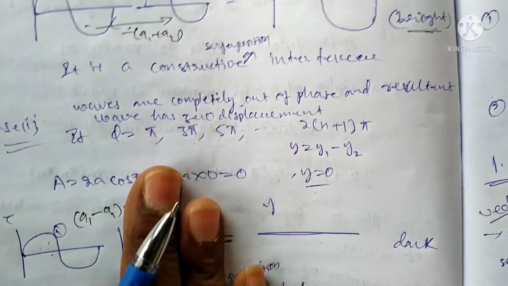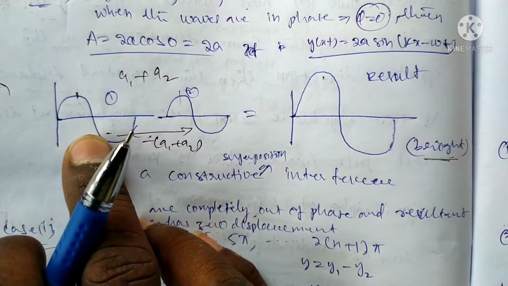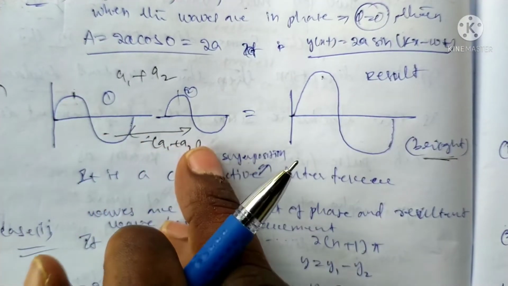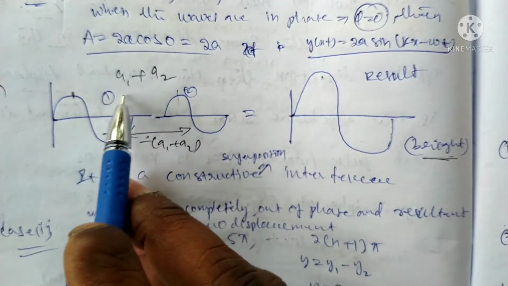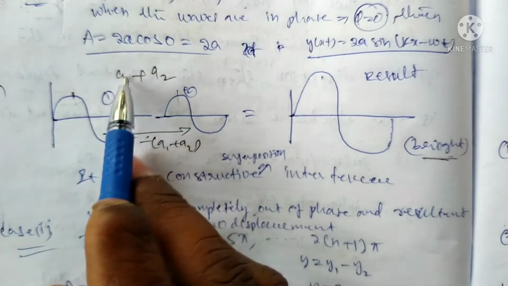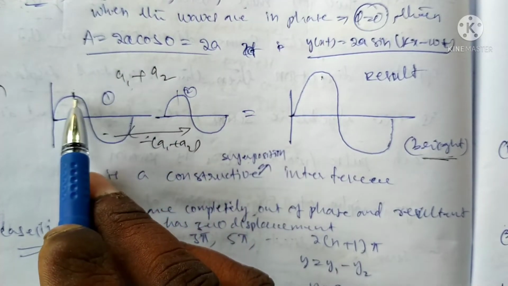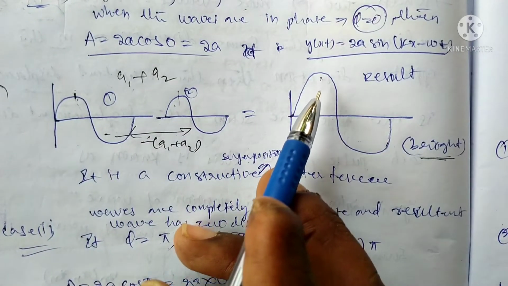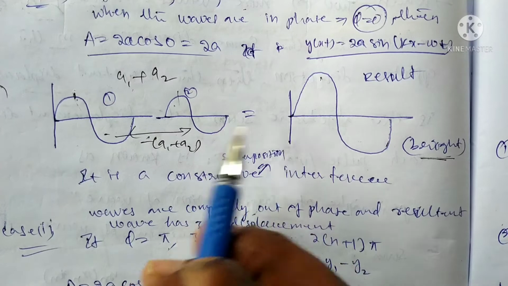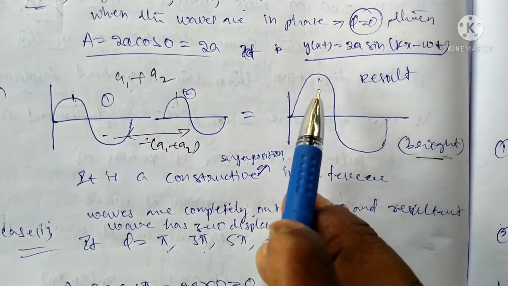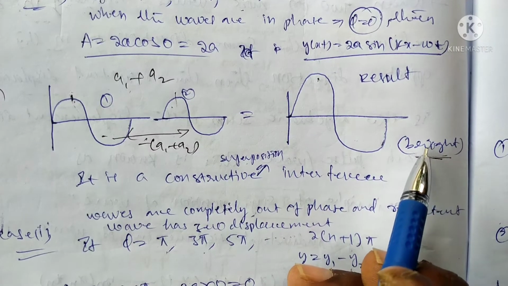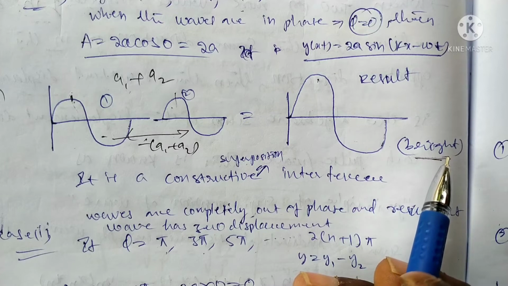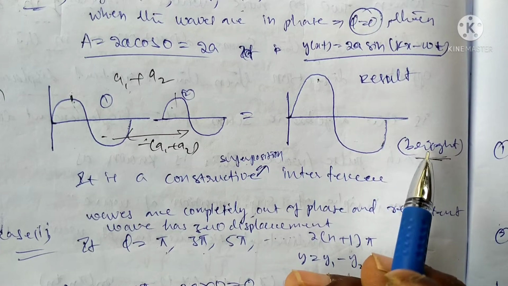And also see here, these two waves are superposed. The first wave has amplitude a1 and the second wave has amplitude a2. The resultant amplitude is a1 plus a2. Crest with crest gives the highest displacement, the highest amplitude. The highest amplitude corresponds to brightness, so we get the highest brightness.